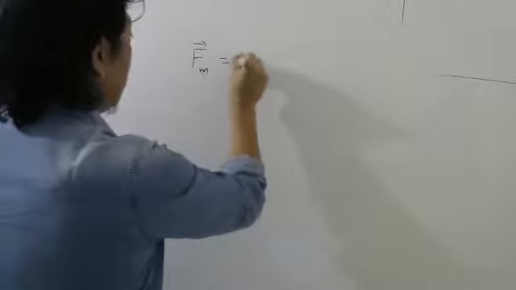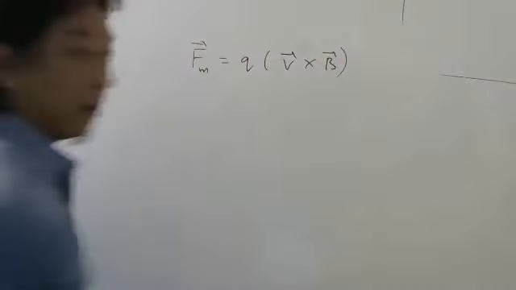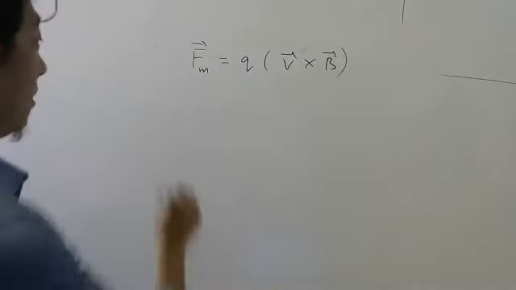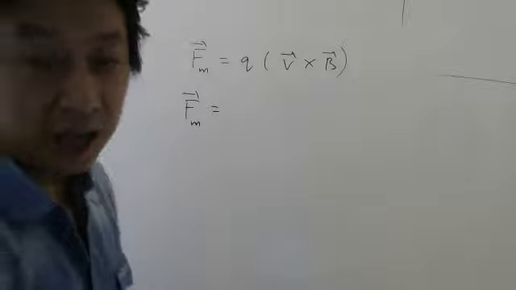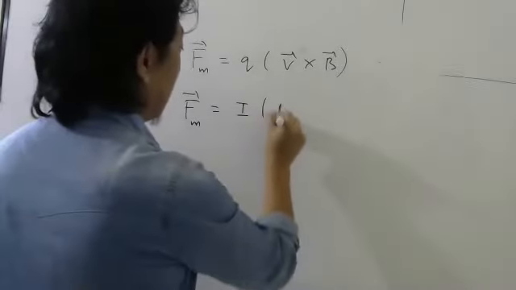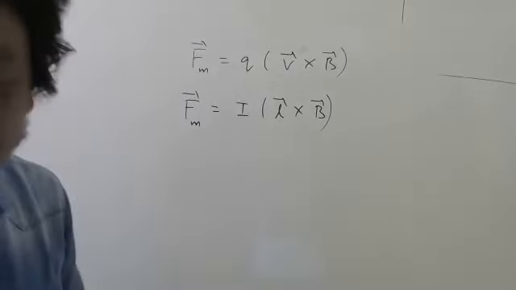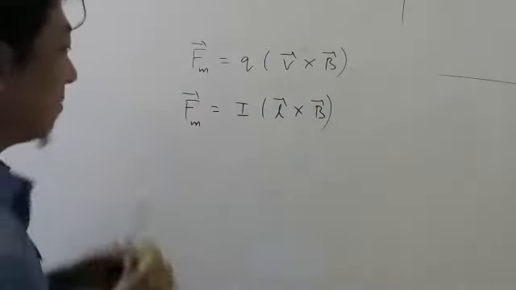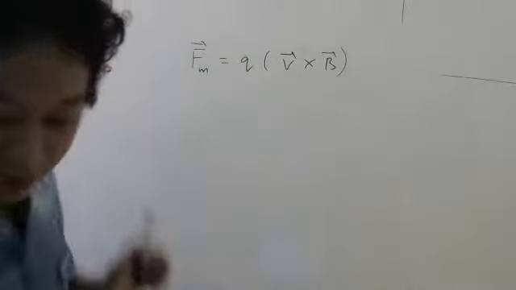Magnetic force on a moving charge: q v bar cross B bar. Magnetic force on a straight wire carrying current: I L bar cross B bar. There is a very easy way to remember this formula from the first one.